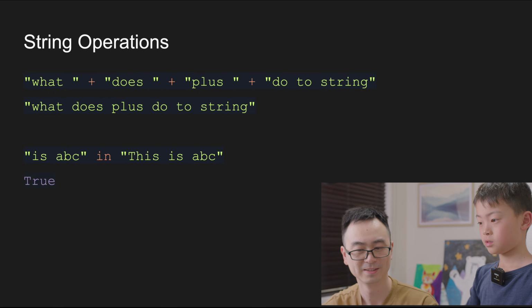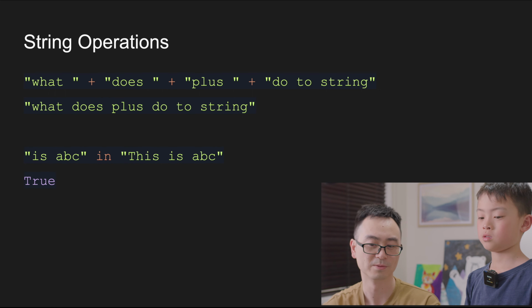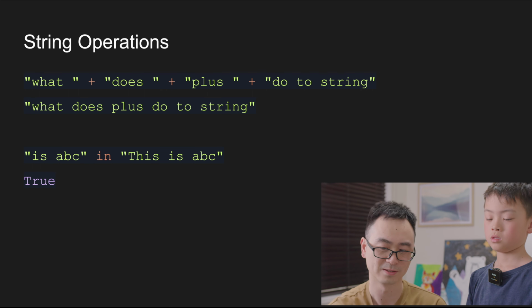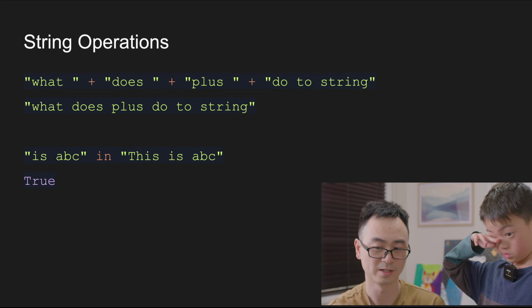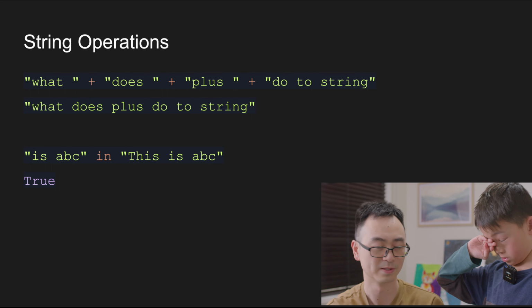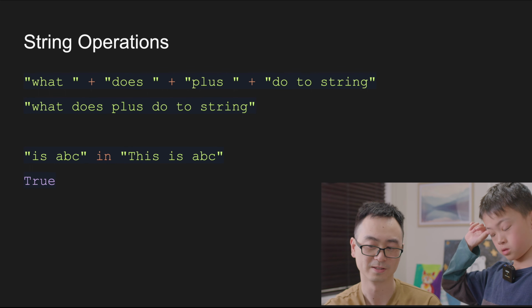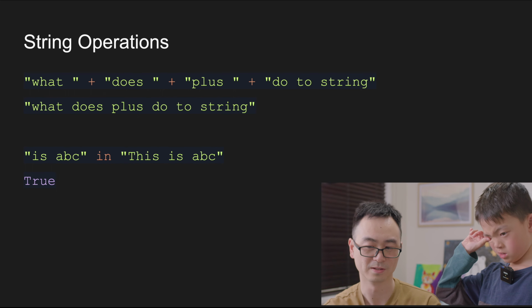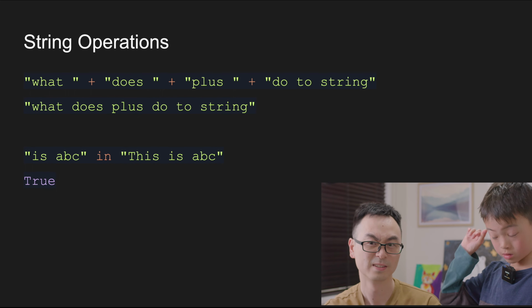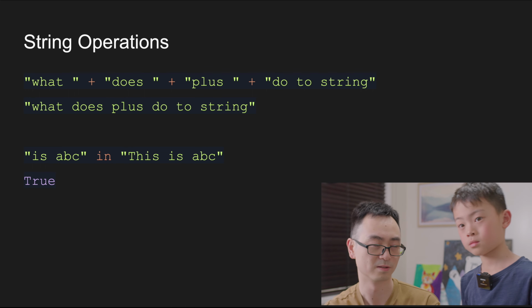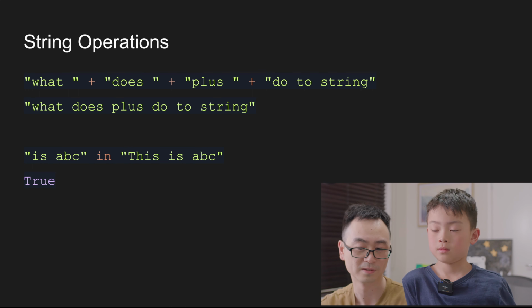Yeah, exactly. So this is a way to check whether one string is in another string. In this case, the string is ABC, and the second string says this is ABC, so ABC is there, right? So the first string is in the second string, that makes it true. Make sense?